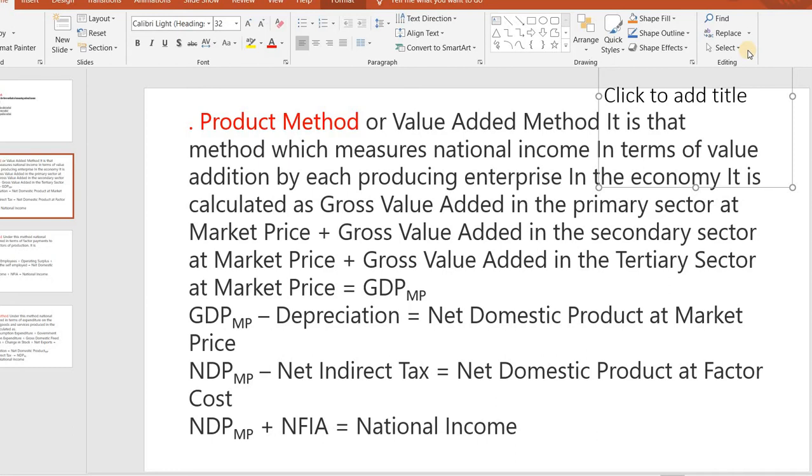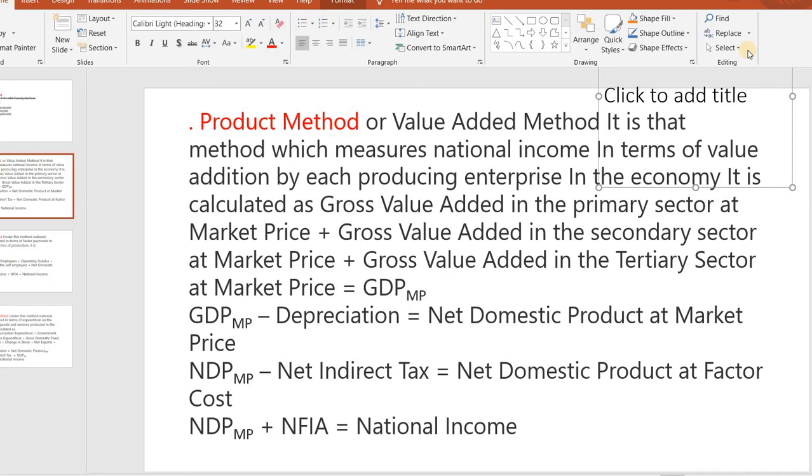Then GDP at market price minus depreciation equals net domestic product at market price. After depreciation, the value will be net domestic product at market price.